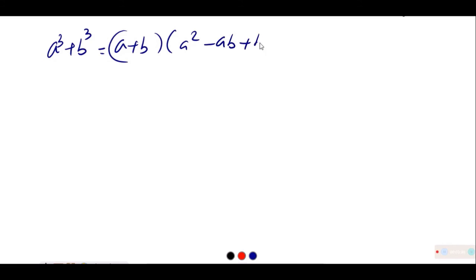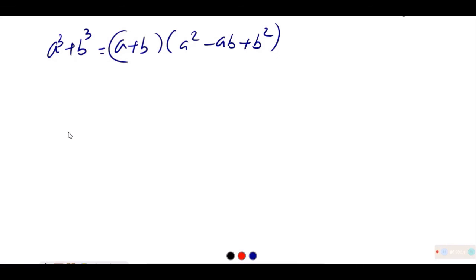Okay, there are a few expansions and expressions in your textbook like a cube plus b cube, which can ultimately be written as a plus b into a square minus ab plus b square. This kind of expansion and expression can also be used for finding the solution for an algebraic expression, factorizing it, and vice versa.